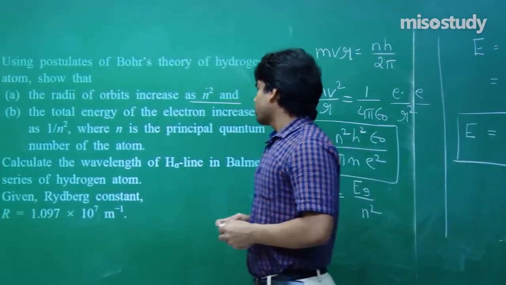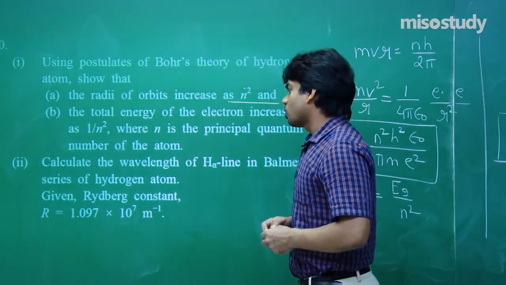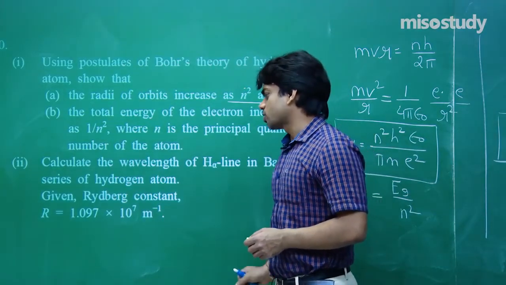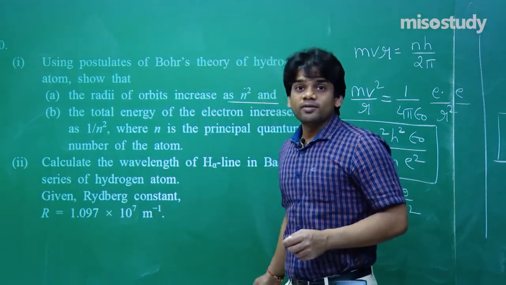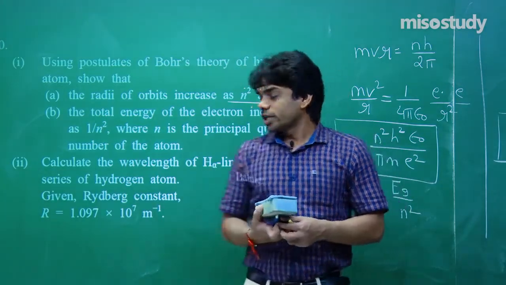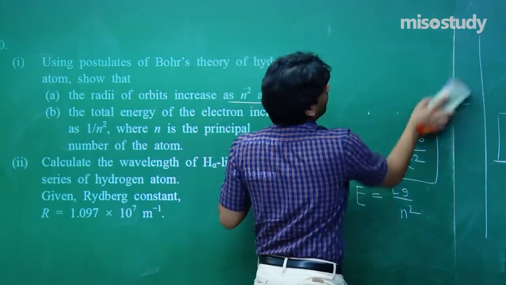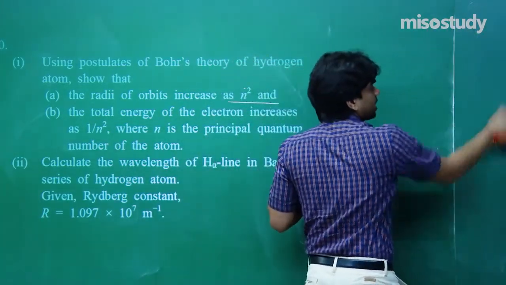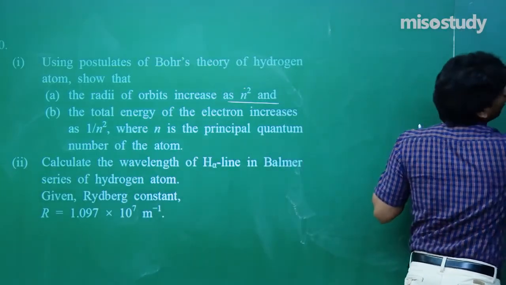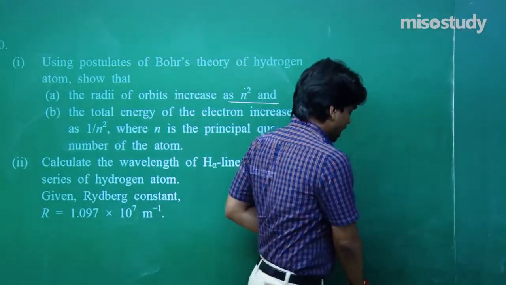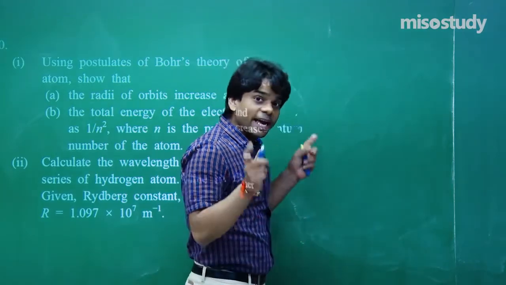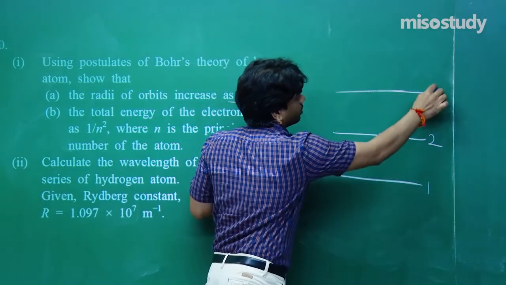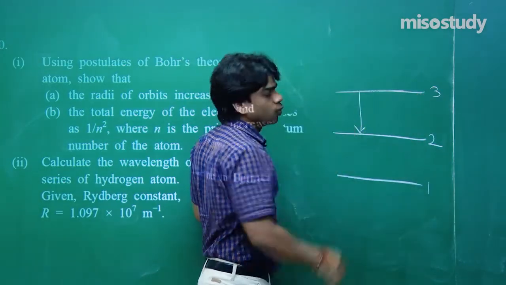Now calculate the wavelength of H alpha line in Balmer series of hydrogen atom, given Rydberg constant is 1.097 times 10 to the power 7 per meter. We have done already such kind of question, but again I will give you a quick recap. Balmer series, H alpha, that means Balmer series transition is to the second orbit. That is the transition that the electron is going to do. And H alpha line we are talking about. So the electron will transit from 3 to 2.